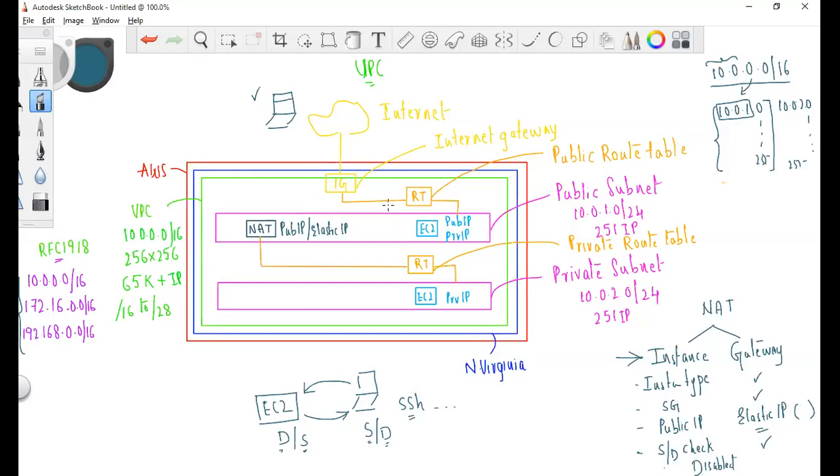How many VPCs we can create per region? I think we can create 5.